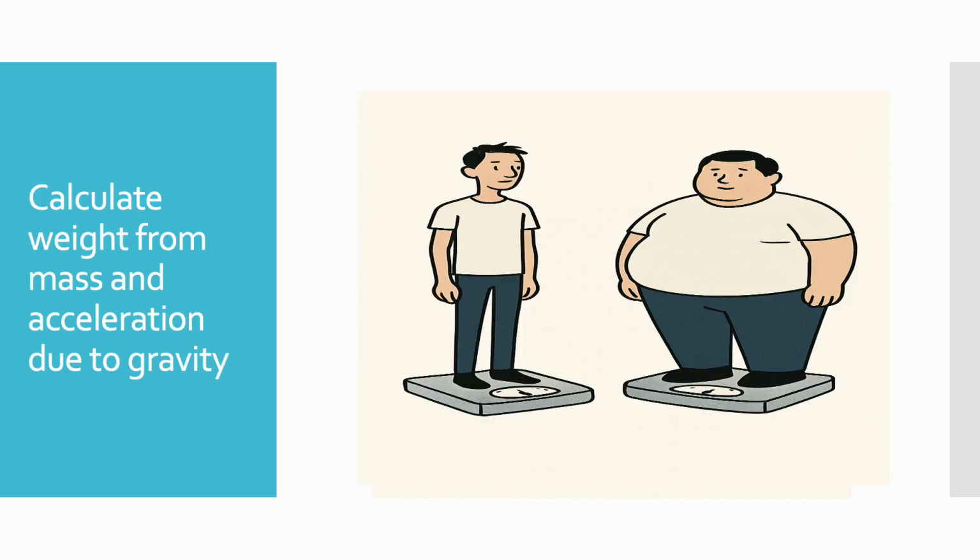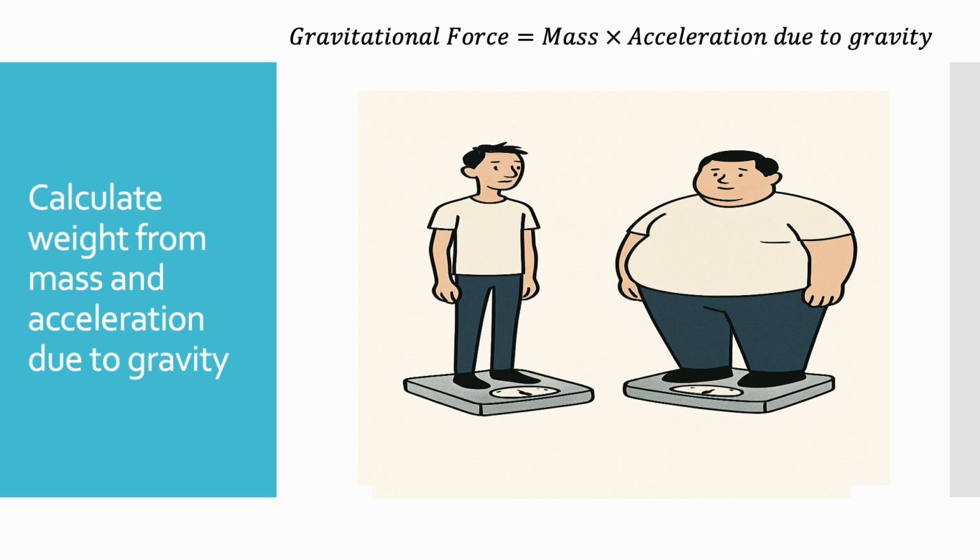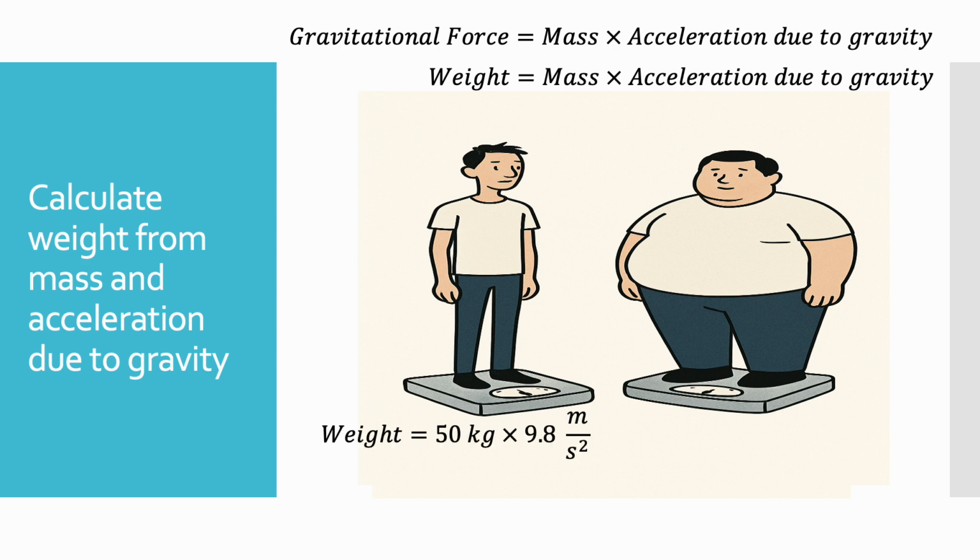The gravitational force exerted on an object is equal to mass multiplied by acceleration due to gravity. So we can say that the formula for weight is mass multiplied by acceleration due to gravity. On Earth, the acceleration due to gravity is about 9.8 meters per second squared.